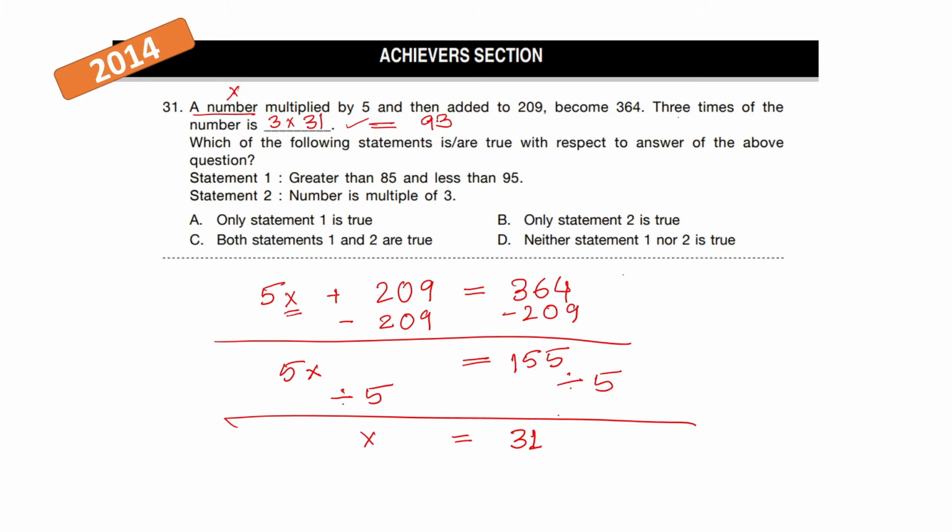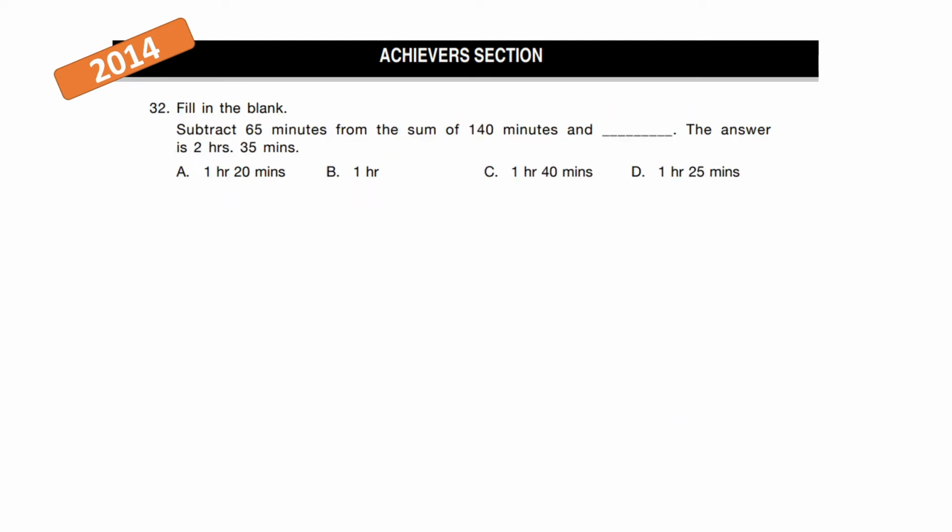Now let's match it. Is statement 1 true? That 93 is greater than 85? Yes, and less than 95? That is true. Statement 2 says the number is a multiple of 3, clearly because they said 3 times of the number. So this is also true. So our right answer is option C. Both statements 1 and 2 are true. Let's go to our next question.